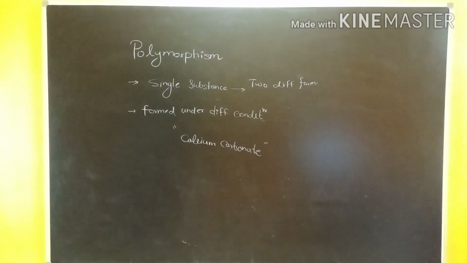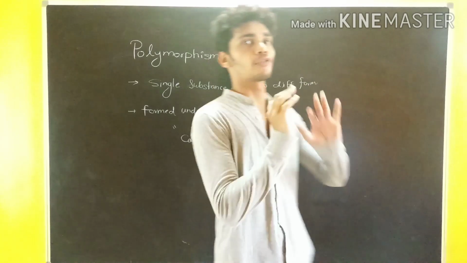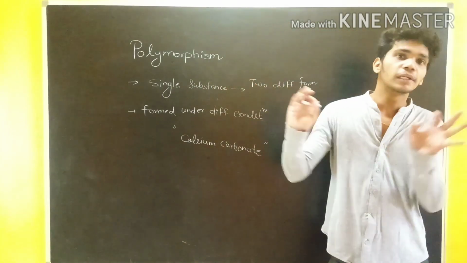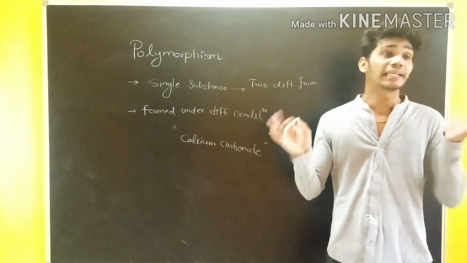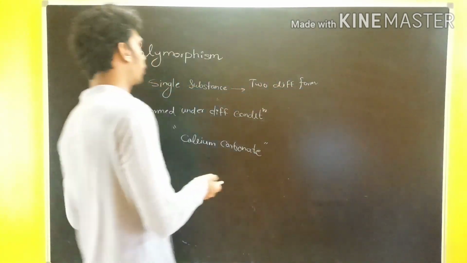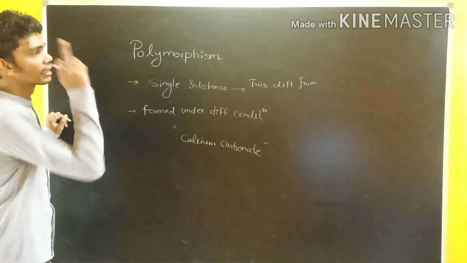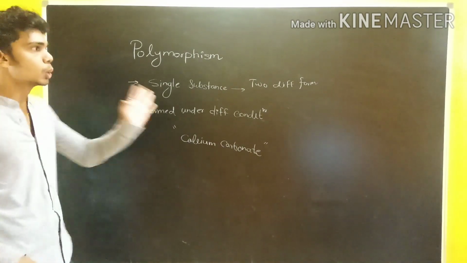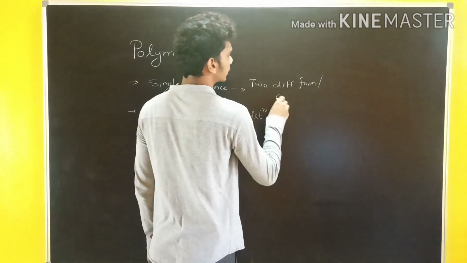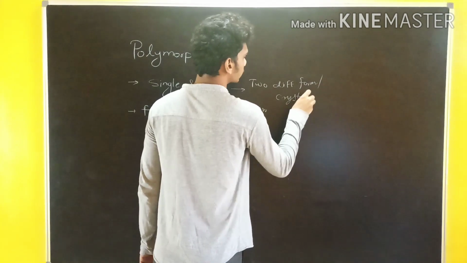The second phenomenon is known as polymorphism. As the name suggests, poly means many, morphism means structure. So many structures are found. It's called polymorphism. Polymorphism is the one in which a single substance exhibits two different forms, or we can say crystalline structures.